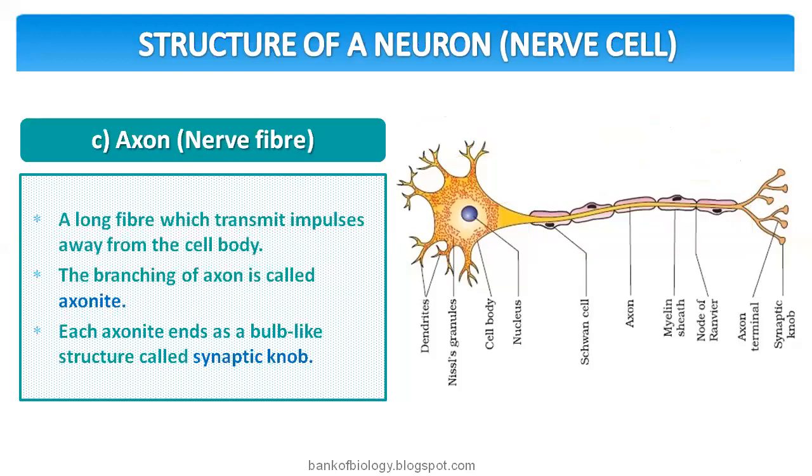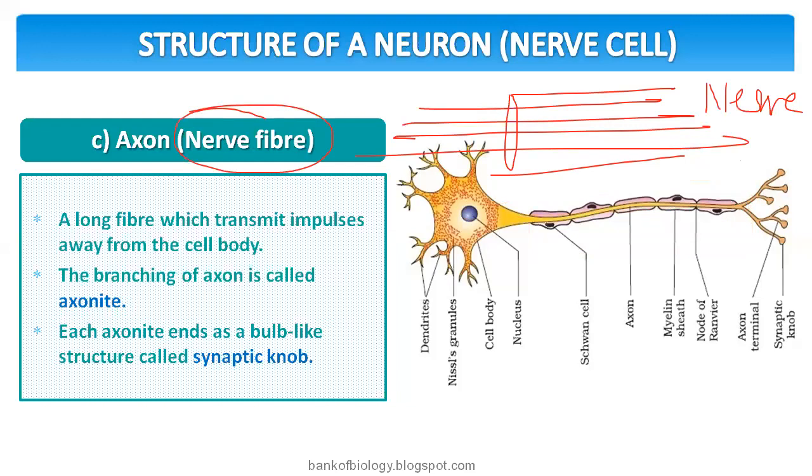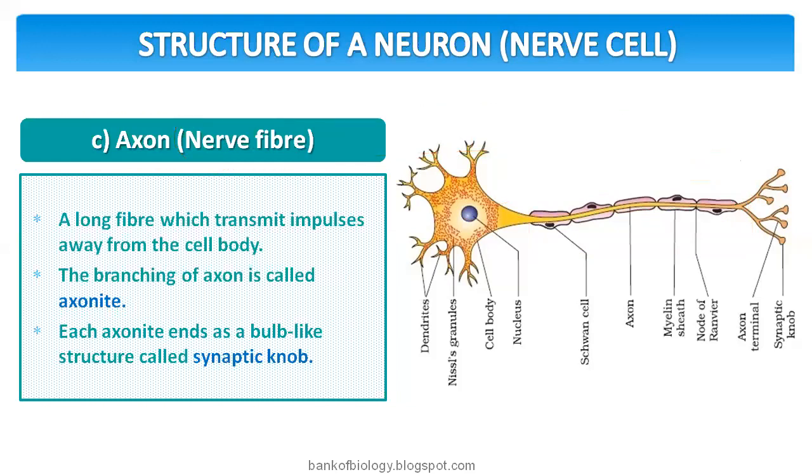Next, the axon. We use a regular term, nerve fiber. A bundle of axons we call a nerve, but a single axon can be called a nerve fiber. Axon, other name nerve fiber, you need to remember. It is the long fiber which transmits impulses away from the cell body.